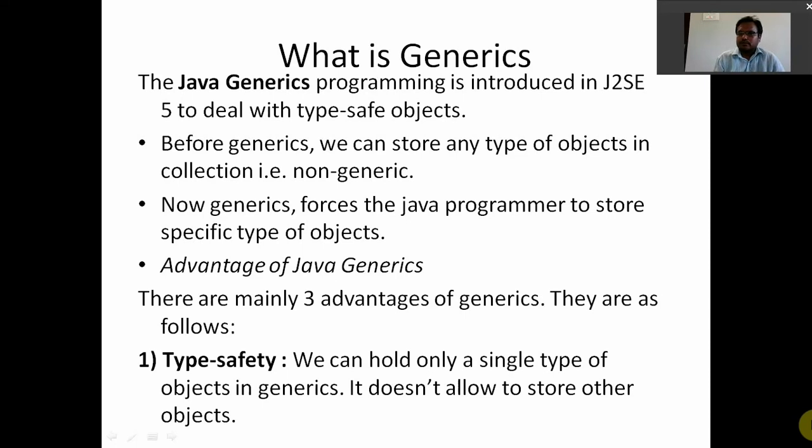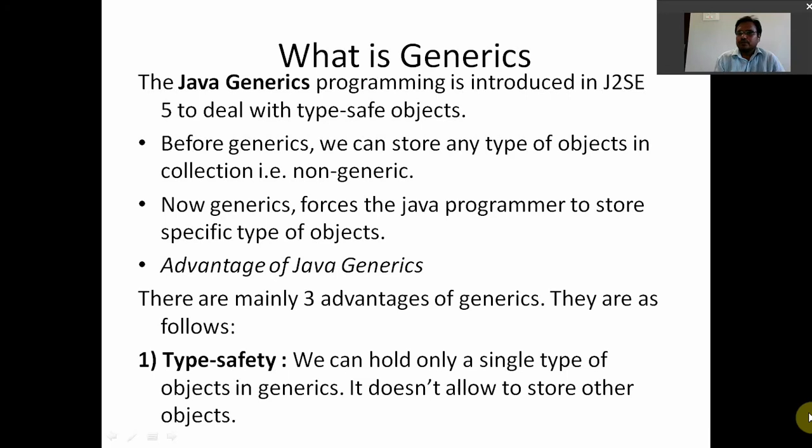Java generics was introduced in J2SE 5 to deal with type-safe objects. Before generics, we could store any type of objects in a collection. That is called non-generic. In non-generic concepts, we can store any type of objects in a collection. But now generics forces the Java programmer to store a specific type of objects.